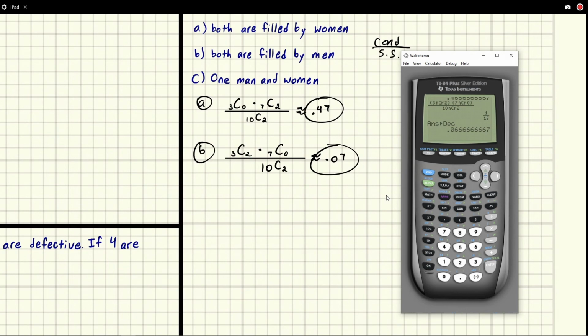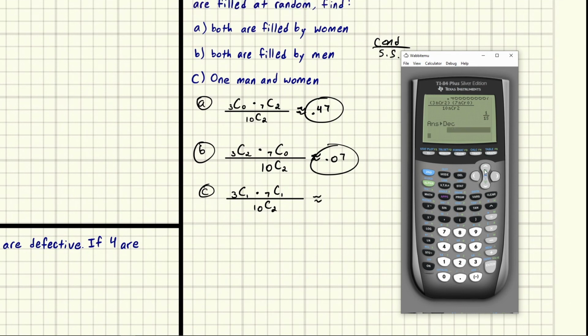And so we're going to go for C. 1 man and 1 woman. All right. We're going to choose 10, choose 2 as our sample space. Our condition is 1 guy. So we have 3 guys, we pick 1 of them. And we've got 7 girls, we pick 1 of them. We already know we're going to round. Highly doubt this will be a specific number.